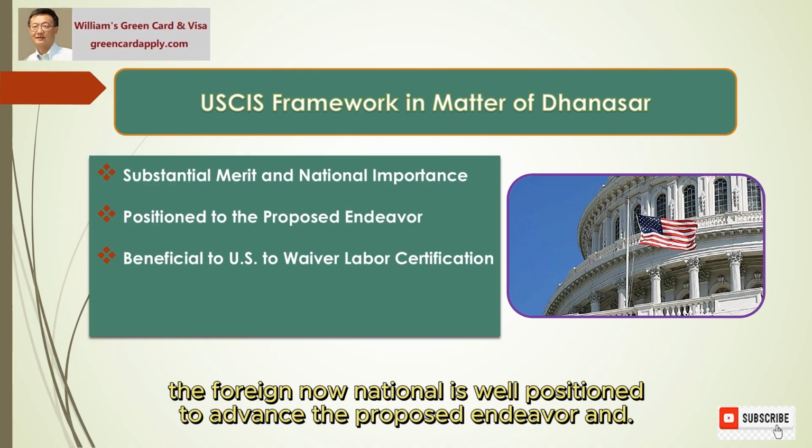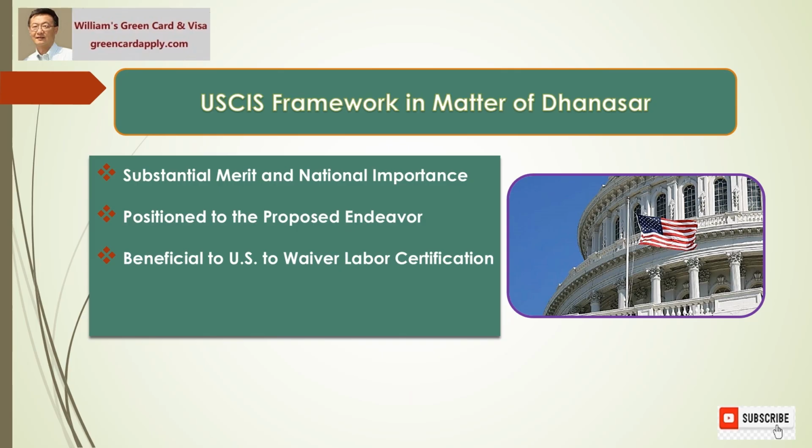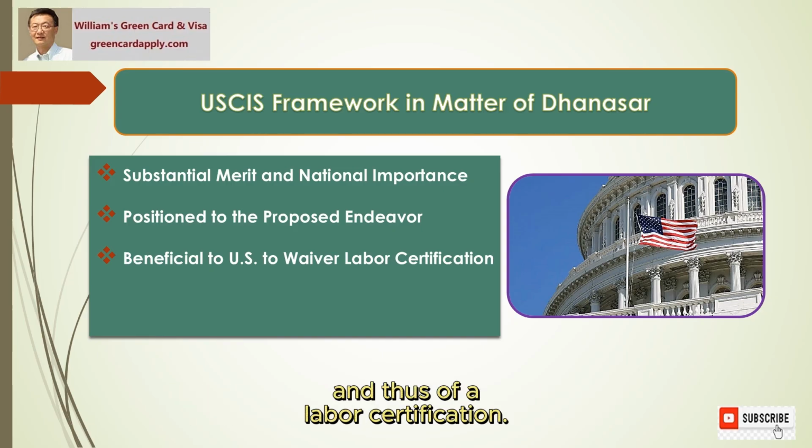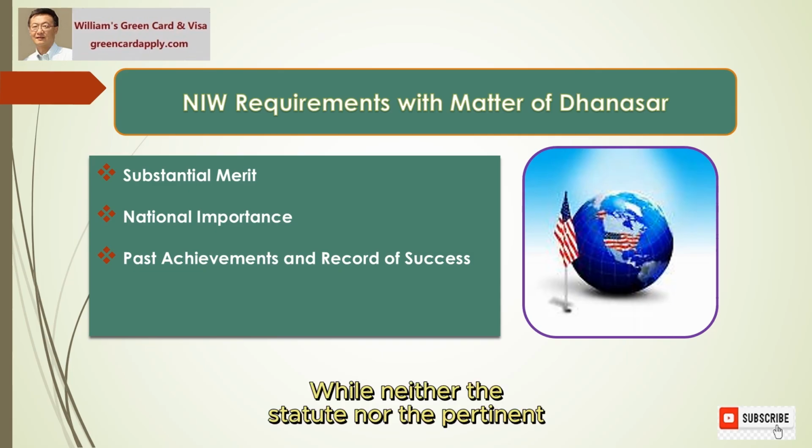The foreign national is well positioned to advance the proposed endeavor, and 3. On balance, it would be beneficial to the United States to waive the requirements of a job offer and thus of a labor certification. While neither the statute nor the pertinent regulations define the term national interest, USCIS has set forth a framework for adjudicating national interest waiver petitions.